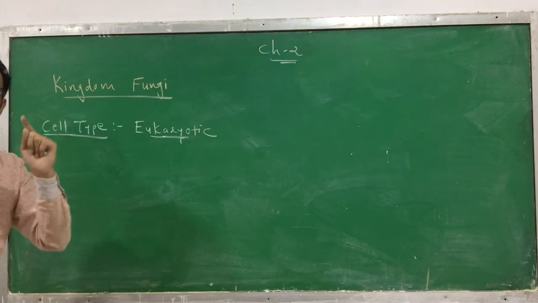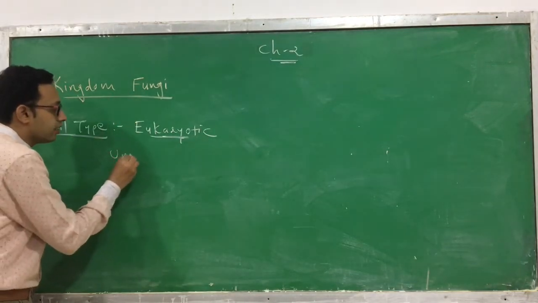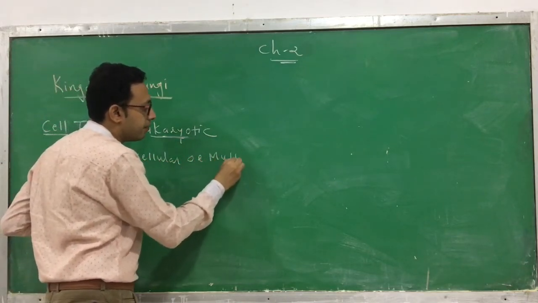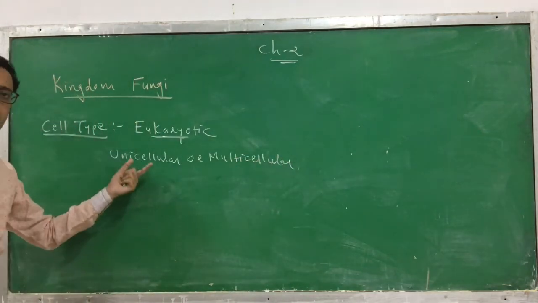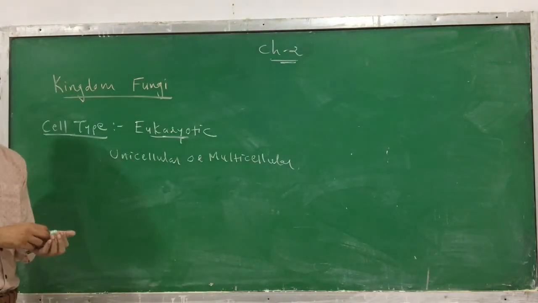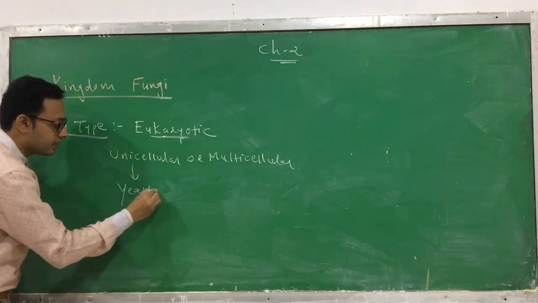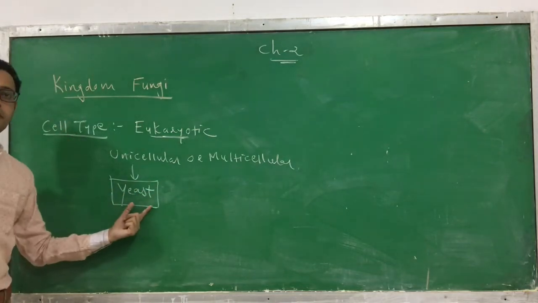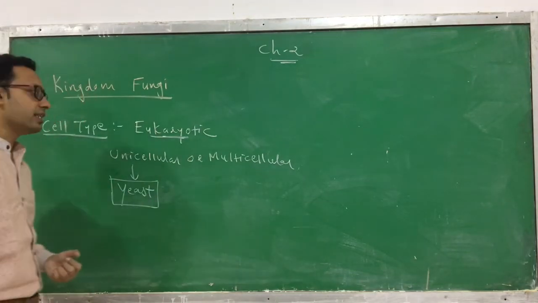In kingdom Protista, they are unicellular. But if you look at the kingdom Fungi, then it may be either unicellular or multicellular. Two different varieties you can find. I will tell you examples of unicellular and multicellular fungi. Both types of fungi you can find. For unicellular fungi, I will give you an example: yeast. Yeast is an example of a unicellular fungus. There are also lots of other examples which are multicellular in nature.